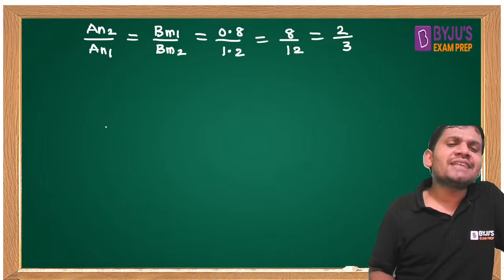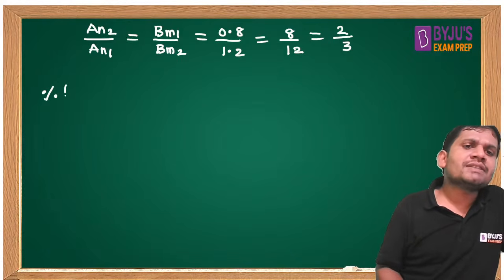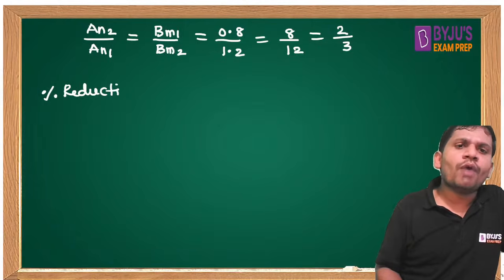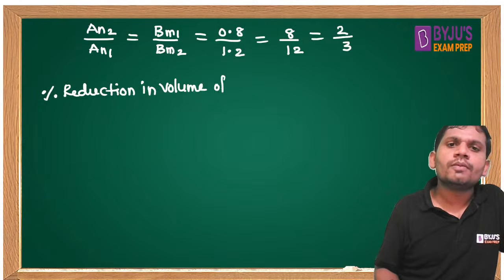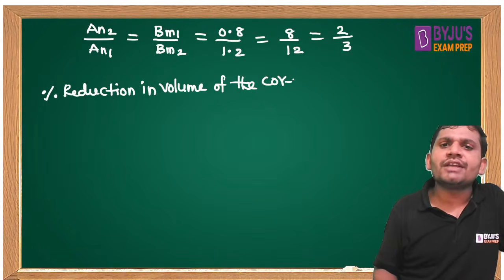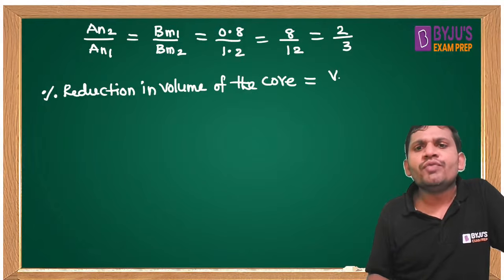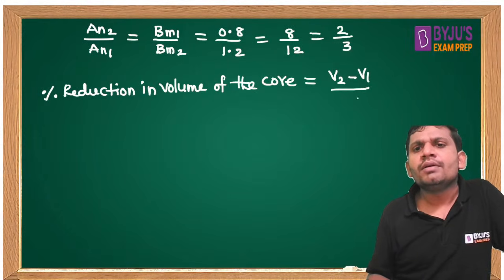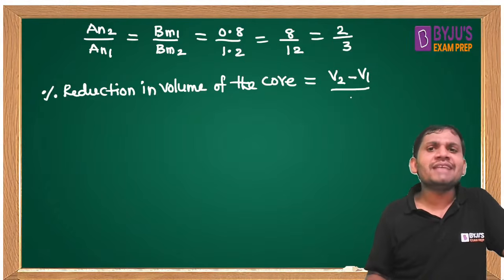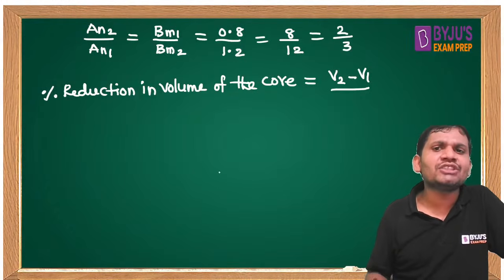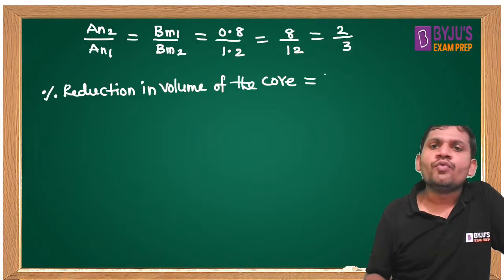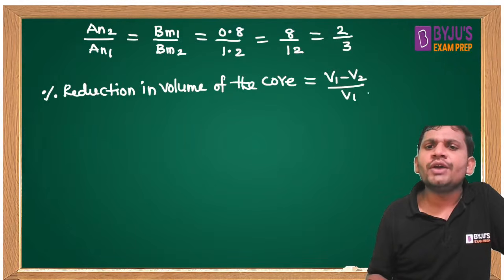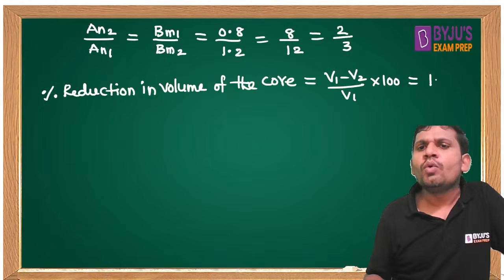But you want to find the percentage reduction in the volume of the core. Then what can you write? The percentage reduction in the volume of the core is V1 minus V2 by V1 into 100. This is equal to 1 minus V2 by V1 into 100.